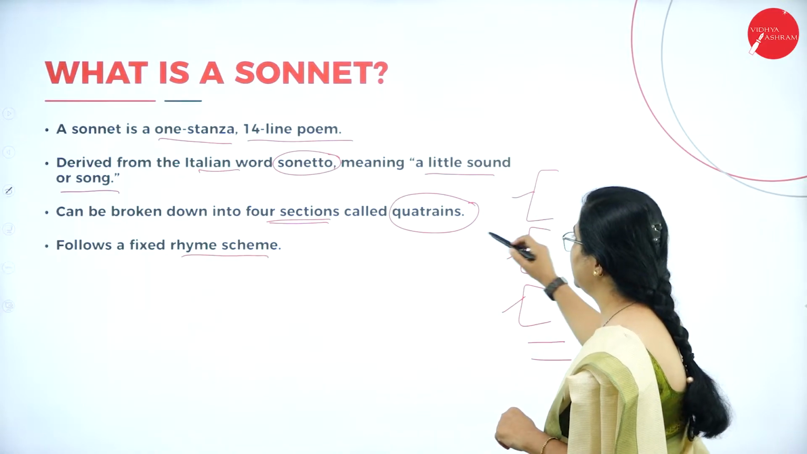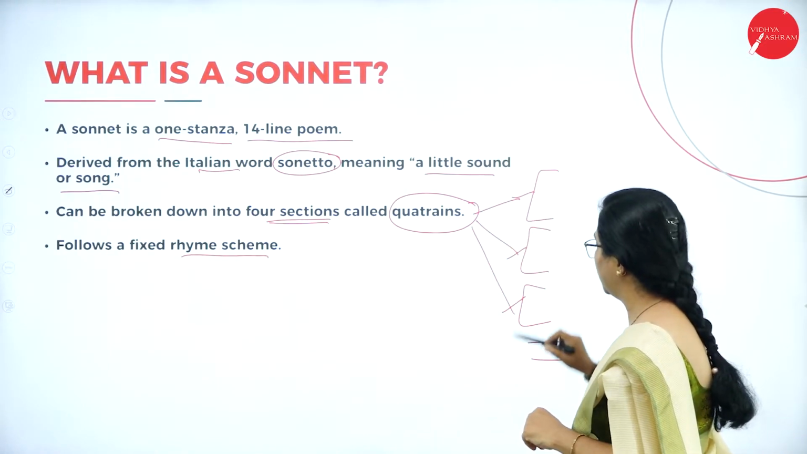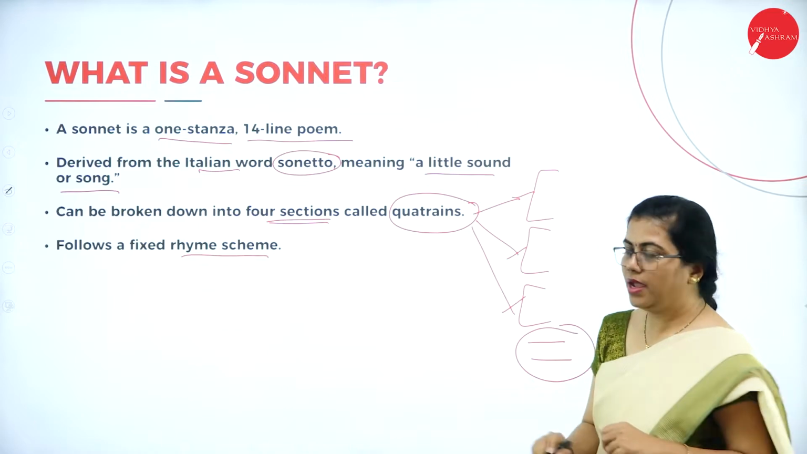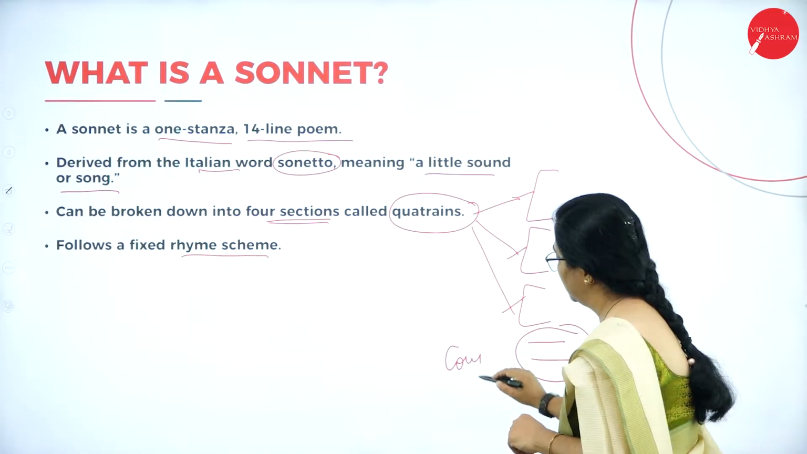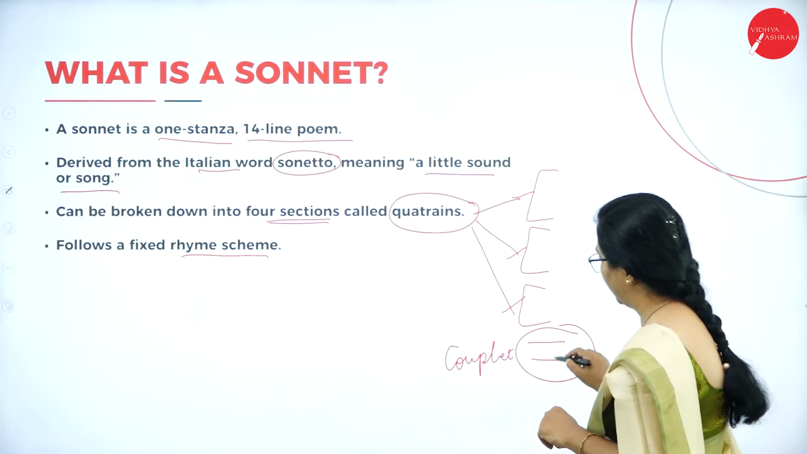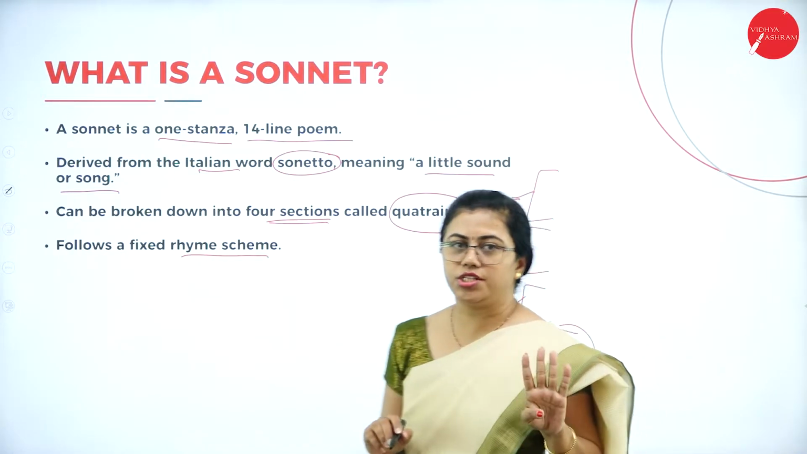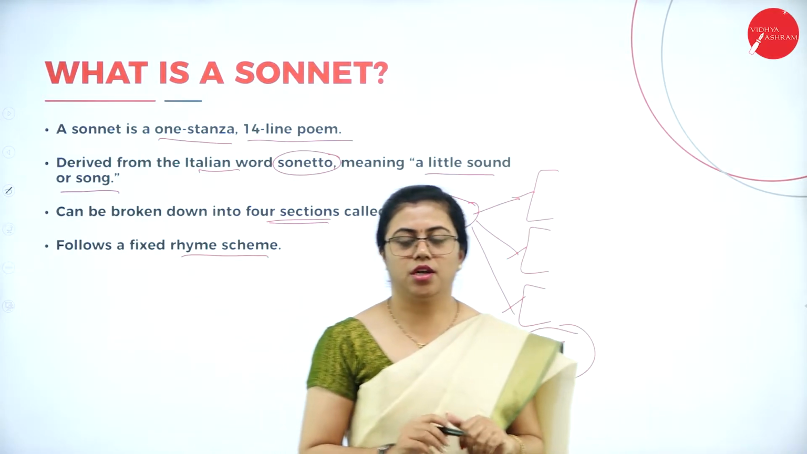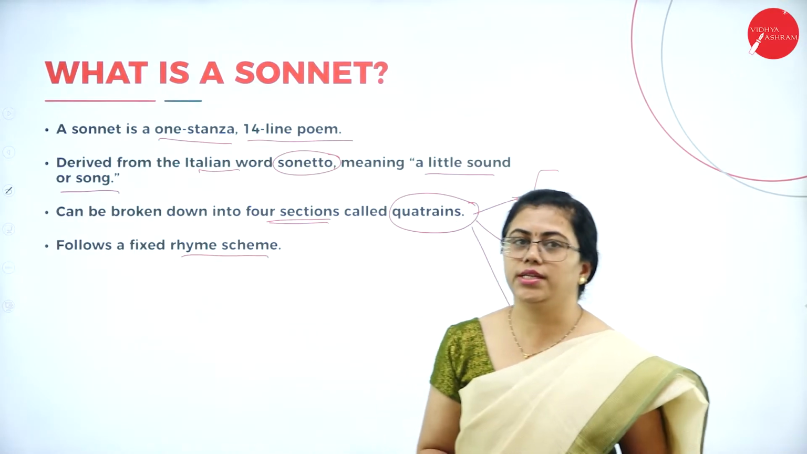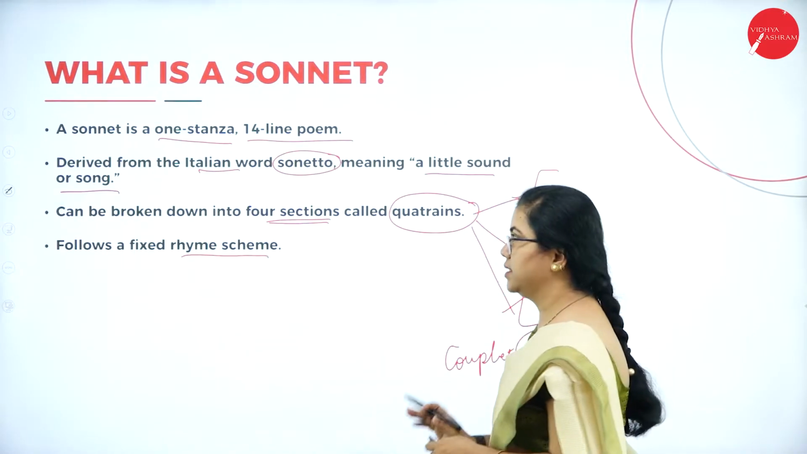Here you can see this constitutes the quatrain, and this has a different name, and this is called a couplet. A couplet is 2 lines. A quatrain is 4 lines, a couplet is 2 lines. This is how a sonnet is divided into various sections.